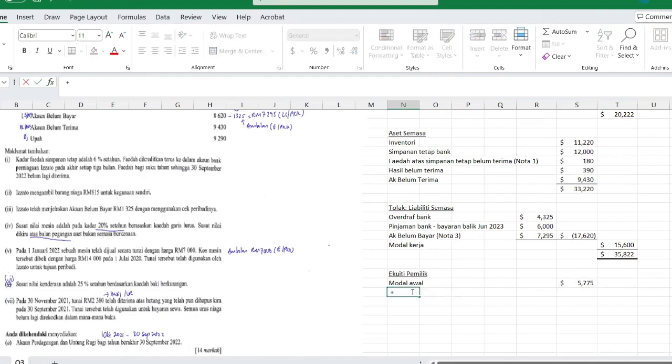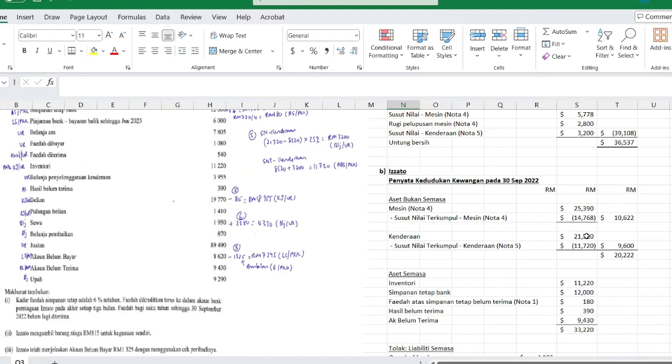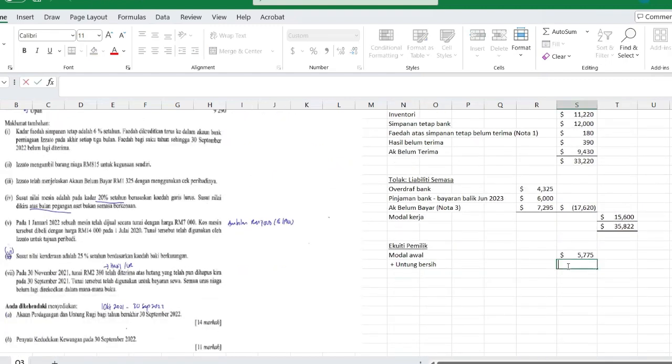Right, add Untung bersih. Our answer in A, 36537. So that tolak ambilan.